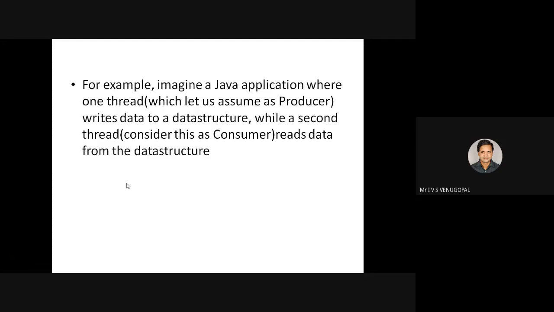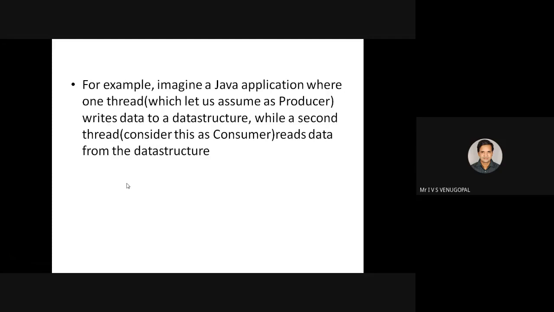Another thread, consider this the consumer, reads data from the same data structure. In this scenario, the shared resource is an array. Producer produces the data into that array, and the consumer needs to consume data from that array.